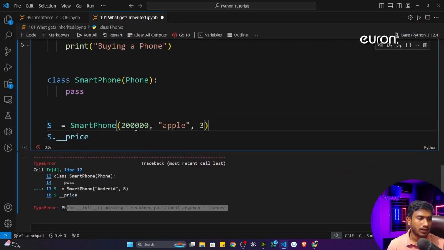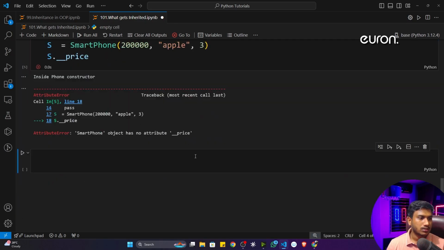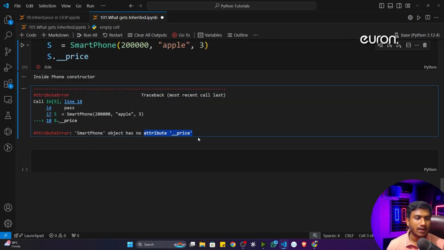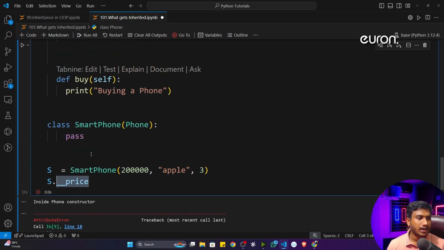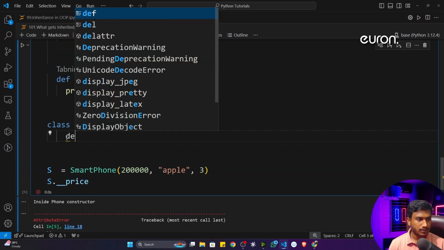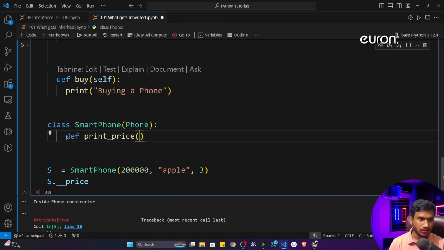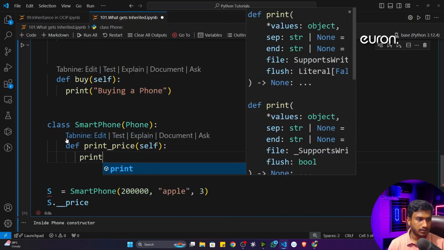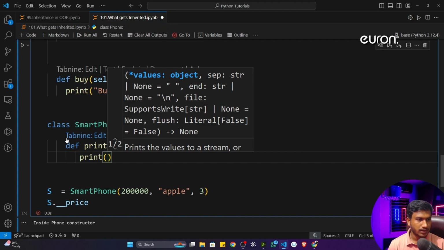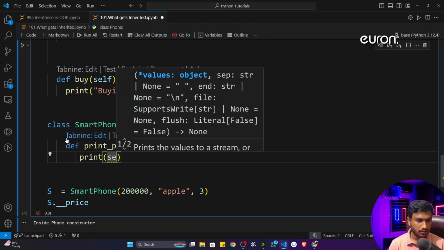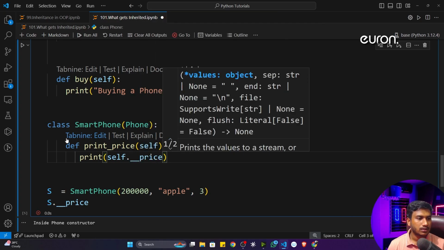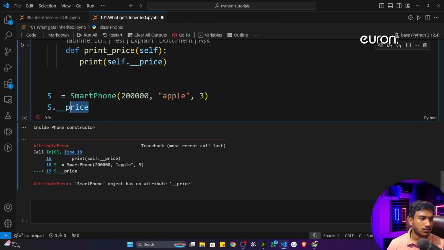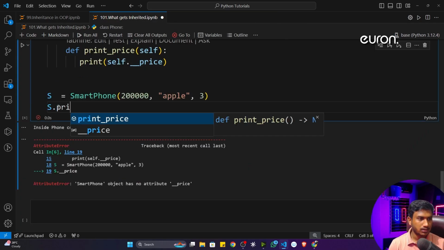Now if I execute, see, smartphone does not have any private property, but again, I'm trying to access from outside of the class. So what I will do, inside smartphone, I'll write a function, def, that will print the price. I'll just write self dot underscore price.